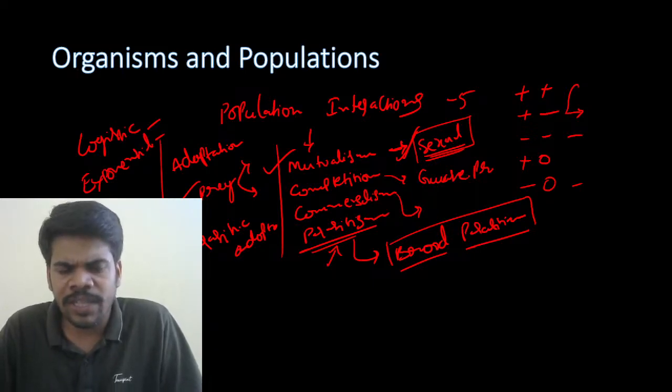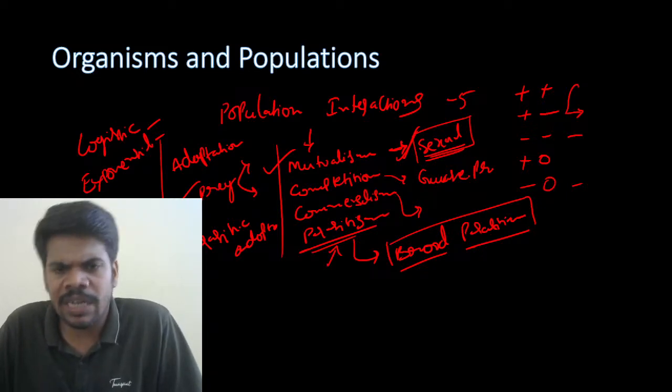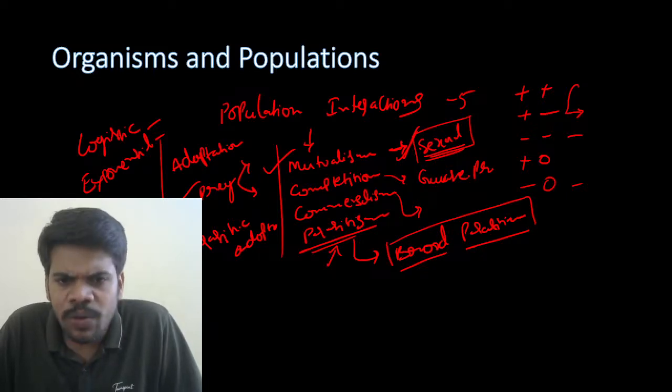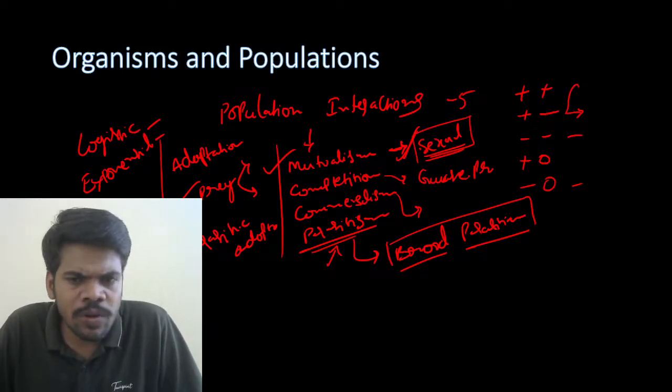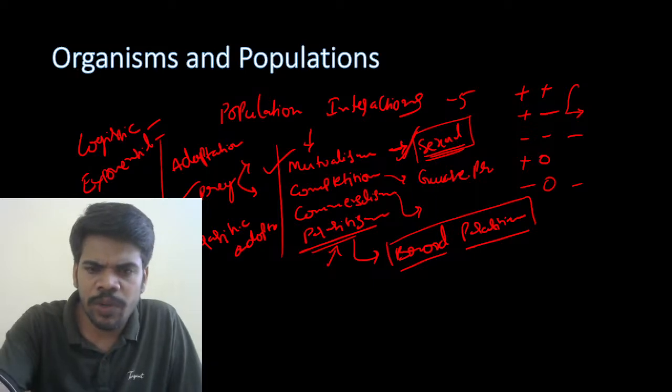Like that, if it is a large banyan tree, the total biomass as a density. Up to now, that type of questions are not asked, but I'm guessing maybe it will be asked this time. And this is about the population interactions and organism population chapter.